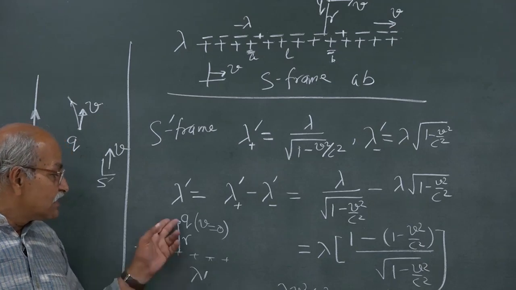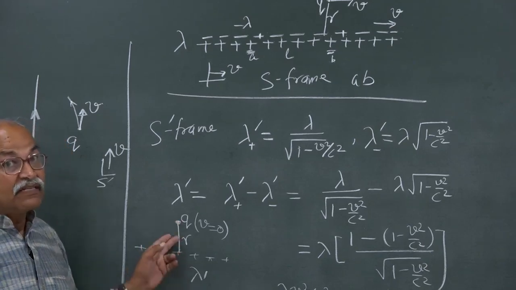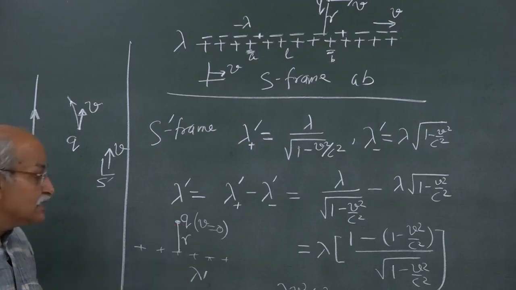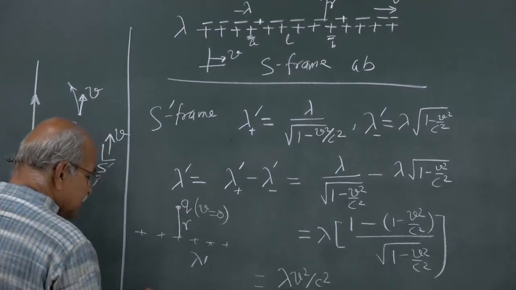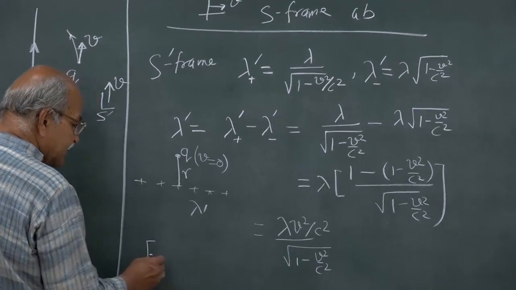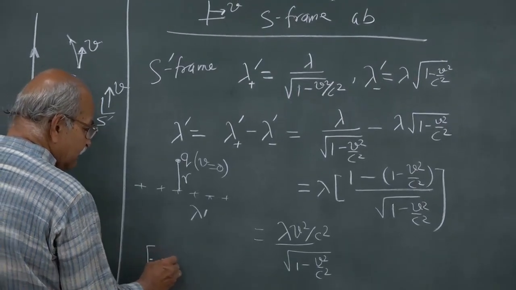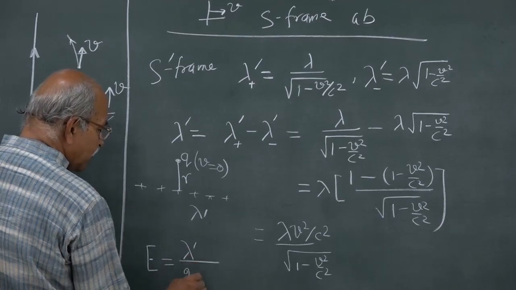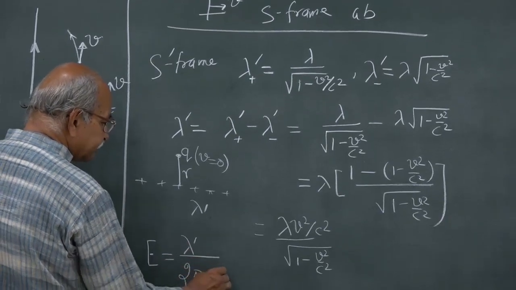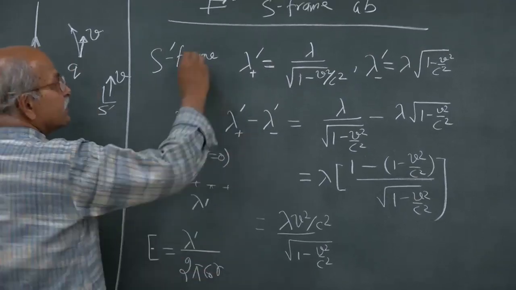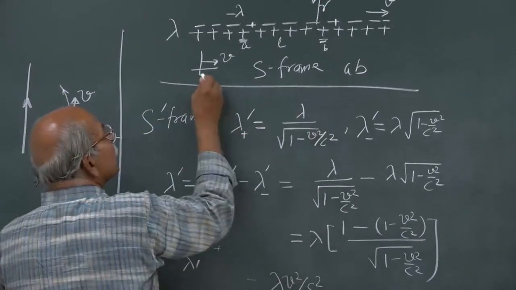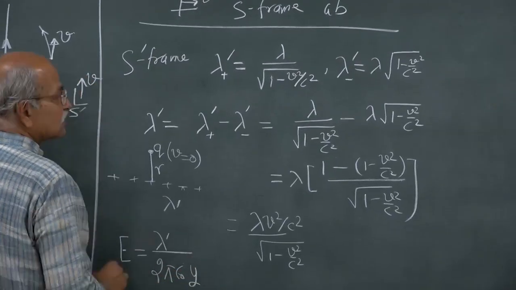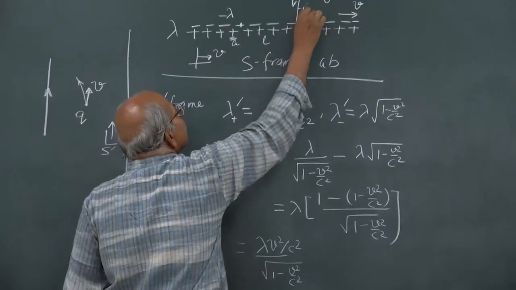So, you will have an electric field, and that electric field will create a force on this charge, F is equal to q times E, and you will have Fx equal to 0. First let me write E. What will be E? E will be lambda prime divided by 2 pi epsilon naught r. Let us call it x direction and that is y direction, so this is the y coordinate here.